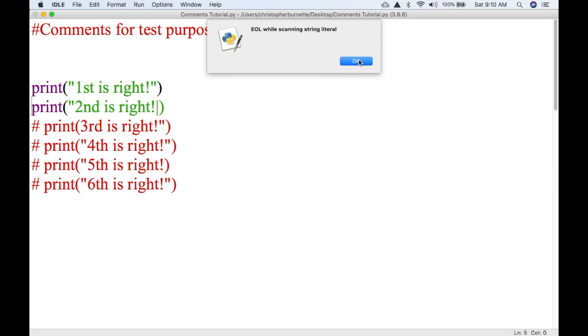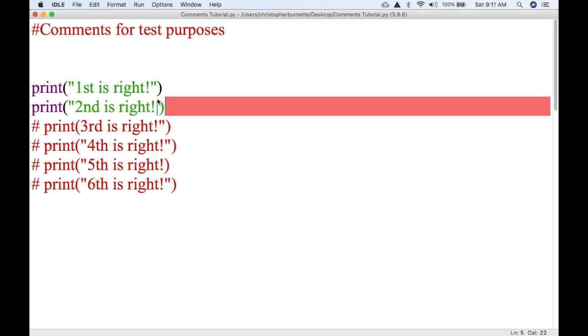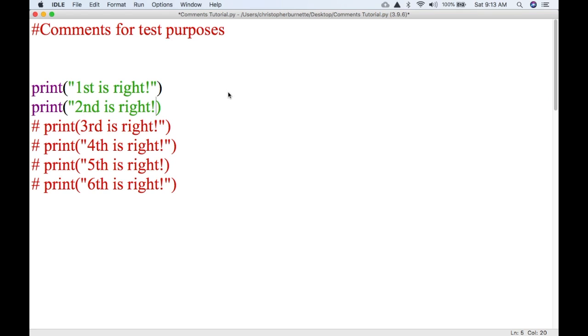And when I run that, I get an error, an EOL while scanning string literal. So now I've got an error and I've got to figure out, obviously there's something wrong in this second line here. So let's look at it. We've got a quote here, second is right. And I have a symbol here that shouldn't be there. So what I need to do is put another quote at the end of there.